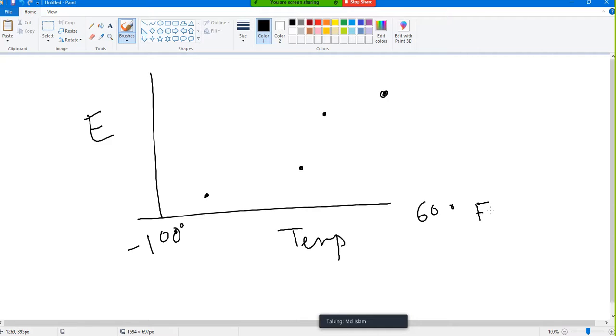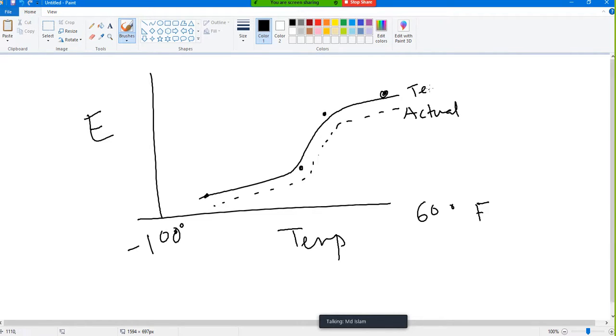Then if we measure it, we will get a curve like this. As this curve has some error, maybe the actual curve is somewhere here. This is the actual curve, because we measured more, we neglect the air resistance, and this is the tested one. But we are not concerned about the exact amount of energy. We are concerned about the temperature.